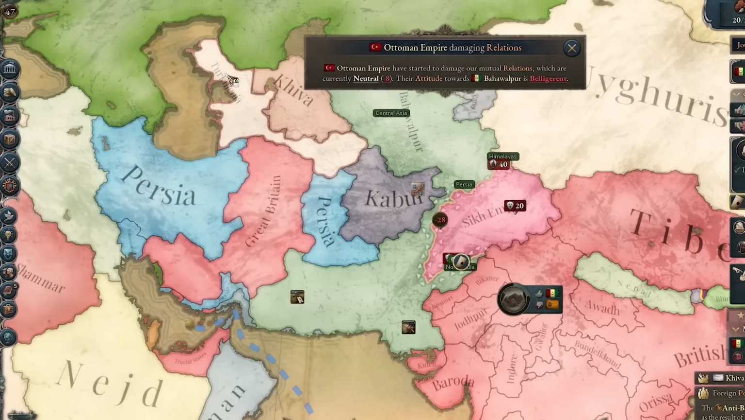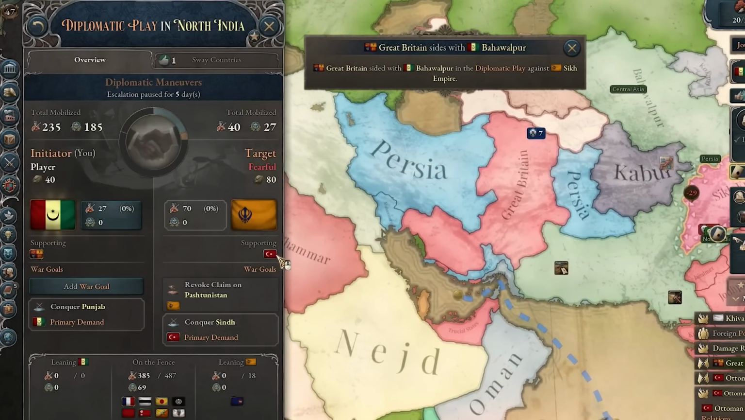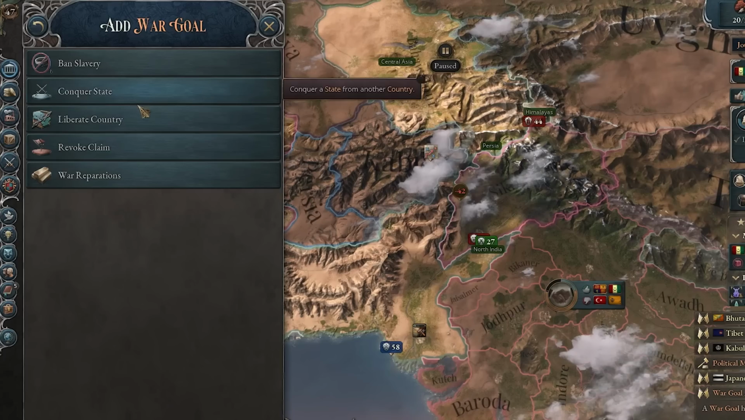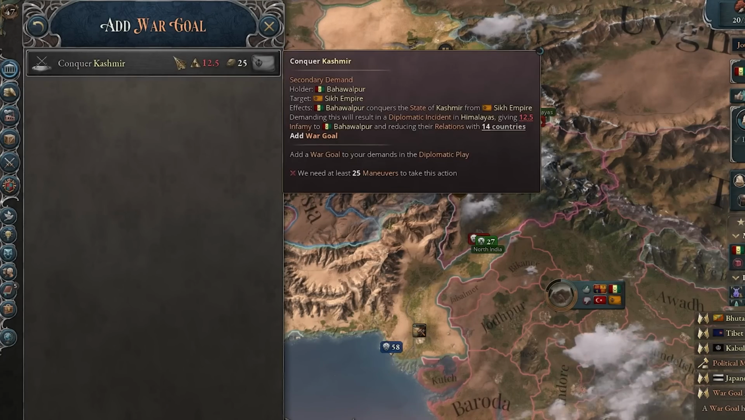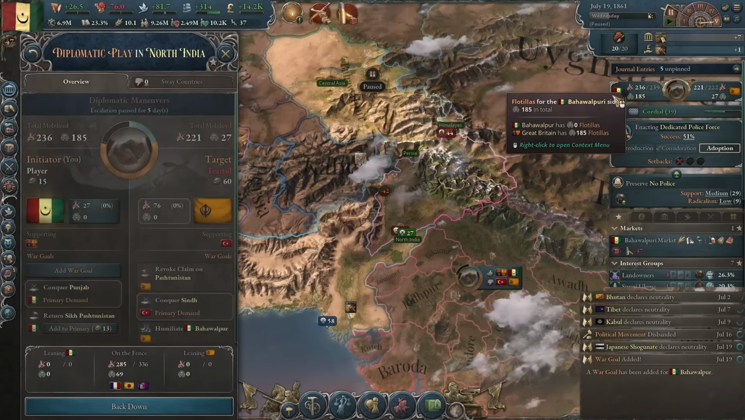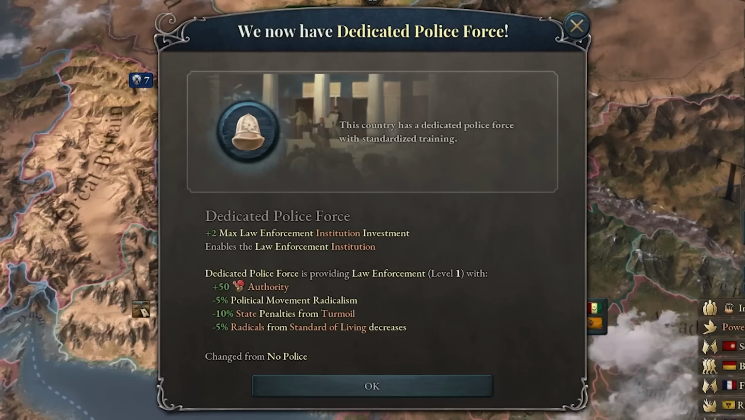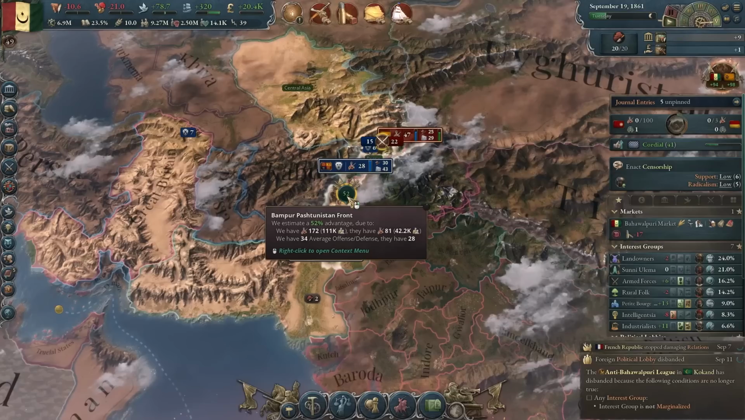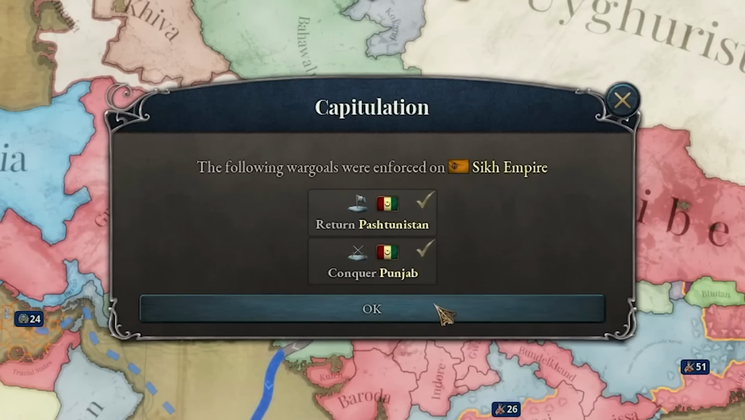And I will bring in Britain, of course. But then the Ottomans join in for some reason. Those guys are still fearful. I really hope the British will send a lot of troops here. And looks like I don't have enough maneuvers to take over everything. I guess I'll have to let them live in Kashmir. But at least we got a police force now. And some bureaucracy problems. Britain, this is not enough, you gotta send more troops. Even more of them. Okay, that's it, the Sikh Empire capitulated.